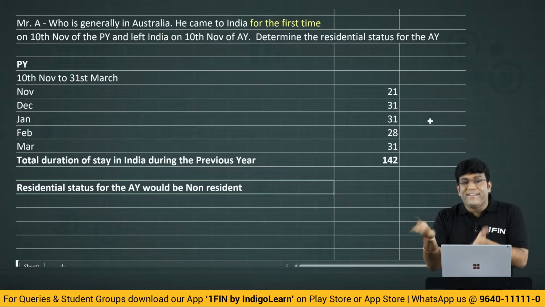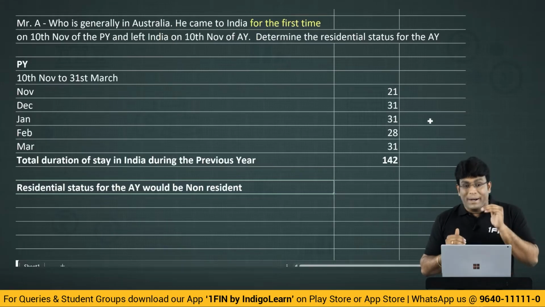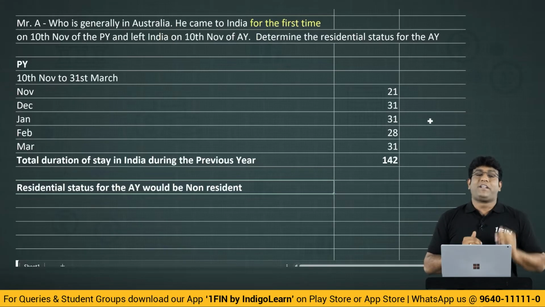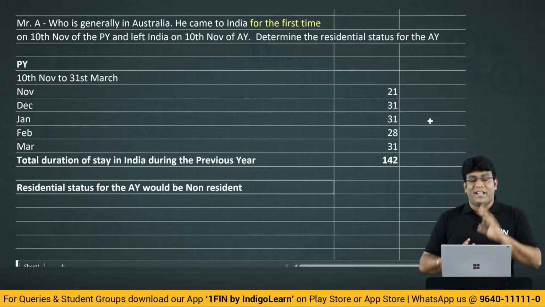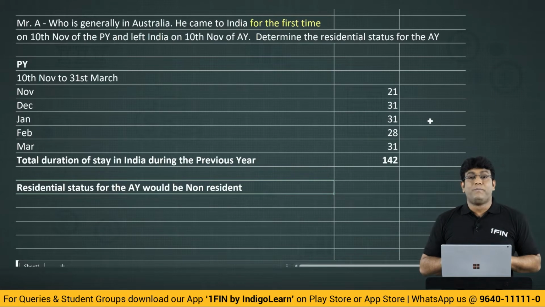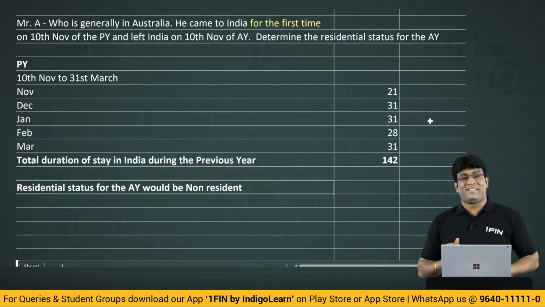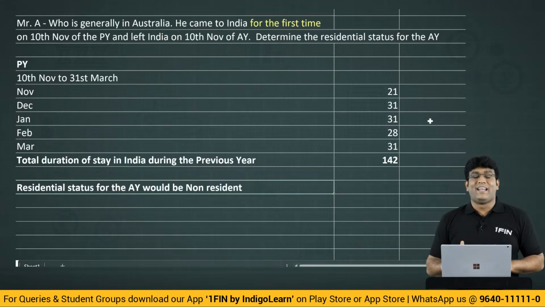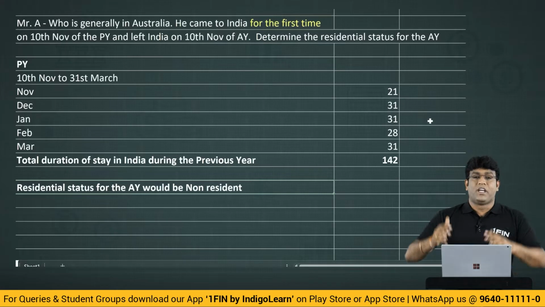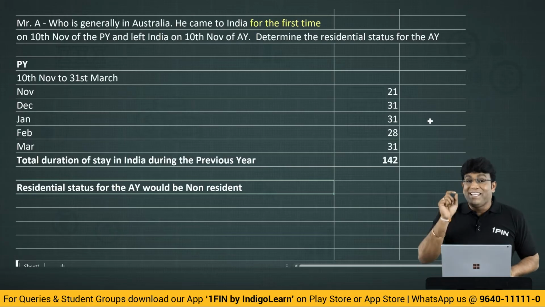First basic condition is anyways gone because in the first basic condition how many days do we want? 182 days or more. But how many days is there? Only 142 days. Hence, the residential status of Mr. A in this particular question would be non-resident, since he cannot satisfy any of the basic conditions. So in the question sometimes they will tell like this, where he came to India for the first time. That means 365 he can't satisfy. Gone. That is the point.